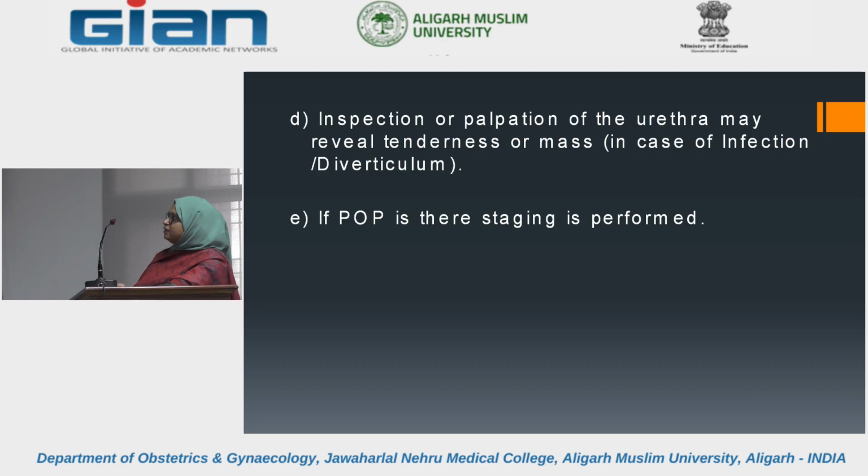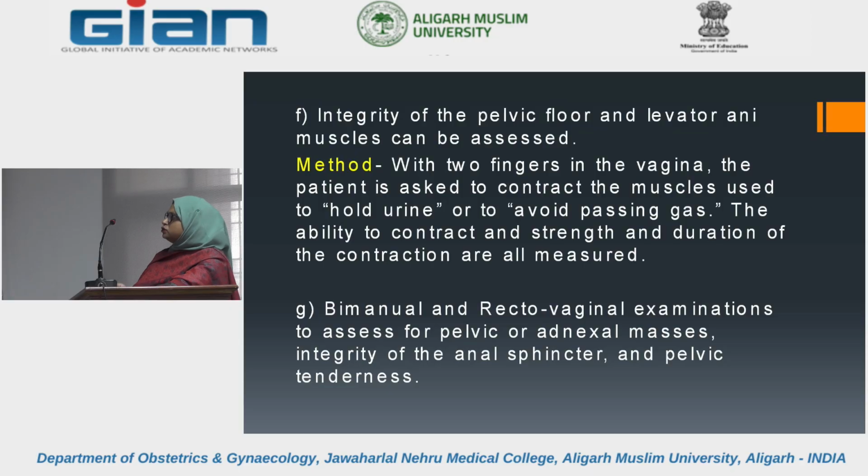The method is with 2 fingers in the vagina, the patient is asked to contract the muscles used to hold the urine or to avoid passing gas. The ability to contract and strengthen, and the duration of the contraction are all measured. Then a bimanual rectovaginal examination should be done.